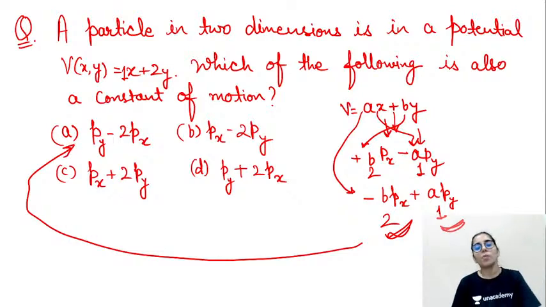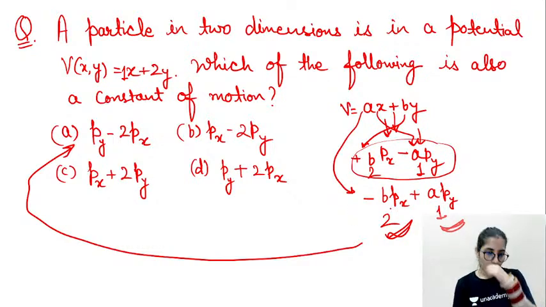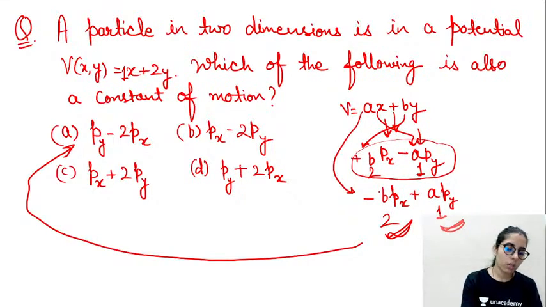Option A. Only one option is correct here. Bharat, only one option is correct, not D. You can see that either 2px minus py or py minus 2px, so the only option which is matching is option A. That's how you are gonna get that. In case there is any doubt, let me know. Otherwise, this is the trick.